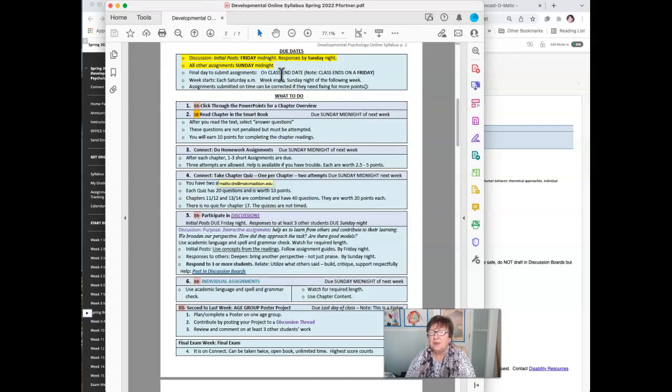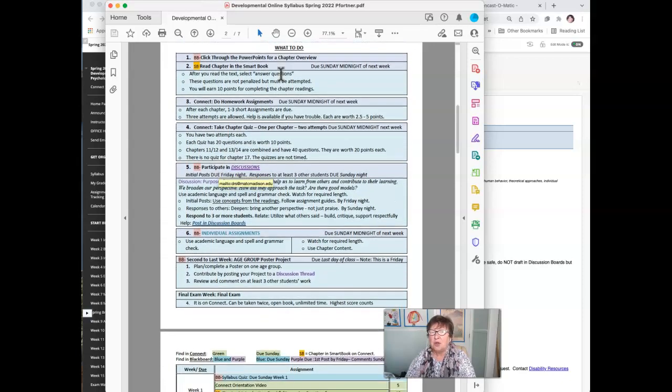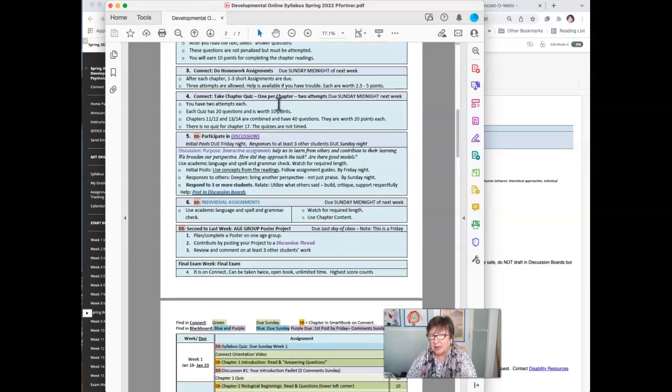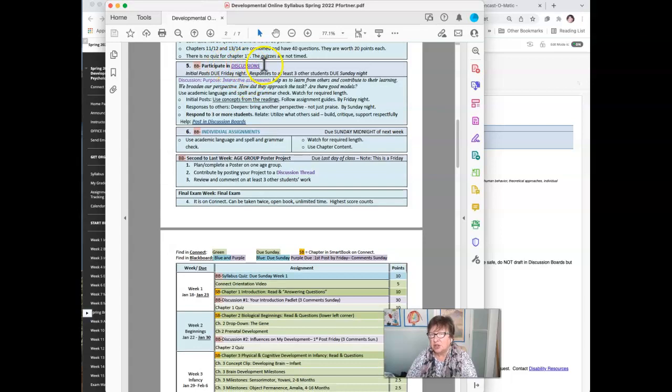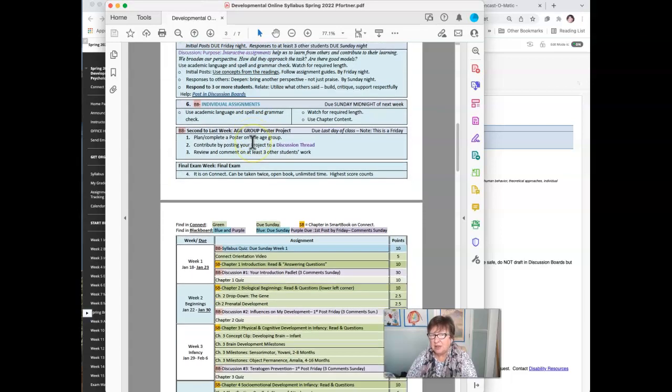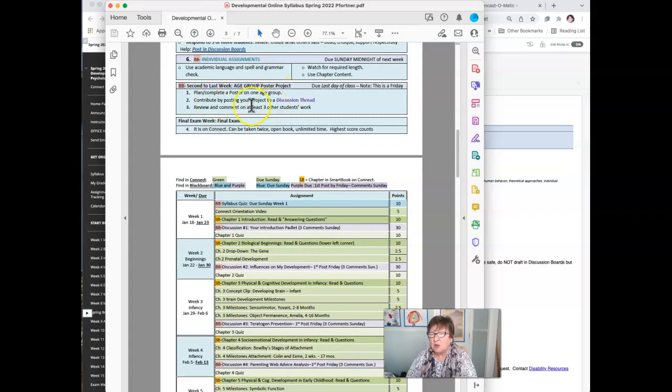Okay, and so here is a few different kinds of assignments. So first the PowerPoint, right? And this is in the order the way it is in Blackboard. Click through that. Then read the chapter in the SmartBook. Okay, do your homework assignments that are in Connect. Okay, take the chapter quiz in Connect, discussion or individual assignments. And then the last week we do an age group poster project where you pick your favorite age group.